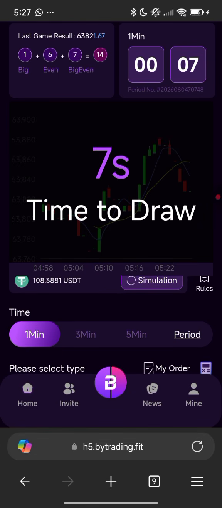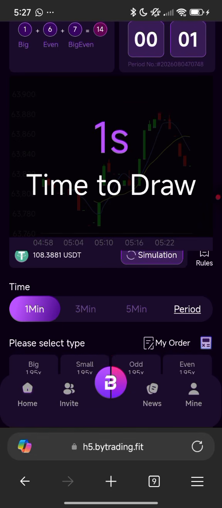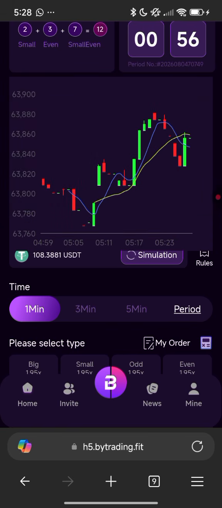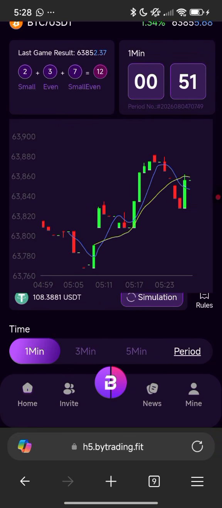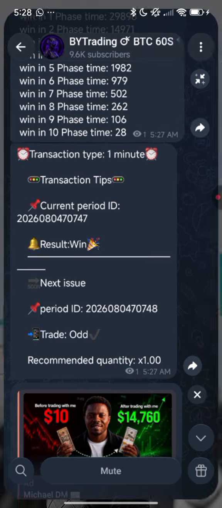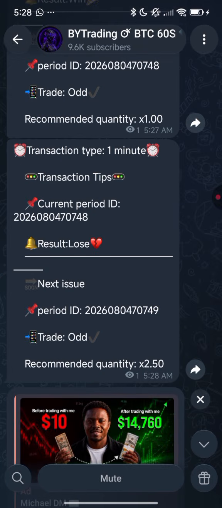Yeah, we have 3 seconds, 1 second. Let's see how it goes. Alright, I think this is a loss too. So you quickly go over to the Telegram to confirm whether it's a loss or a win. So you can see it's a loss. So you're expected to enter from odd, under odd from 2.5x.